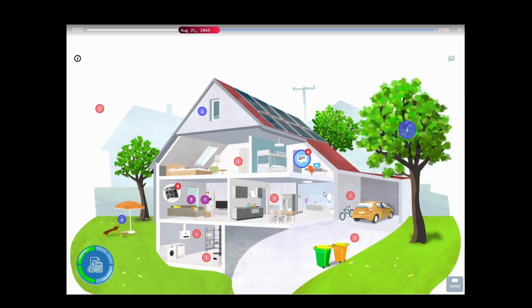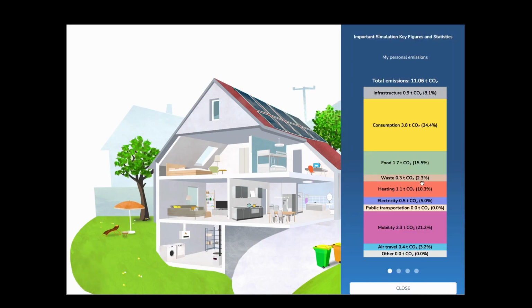Here I find an overview of my CO2 footprint calculated from this and its breakdown. So far, this is roughly equivalent to a conventional CO2 footprint calculator. The special feature of My Climate Future, however, is that the personal CO2 emissions of all participants are extrapolated to a total population. Thus, one participant represents thousands or even millions of other people with his or her lifestyle. The collective emission values now run into a real scientific climate model.